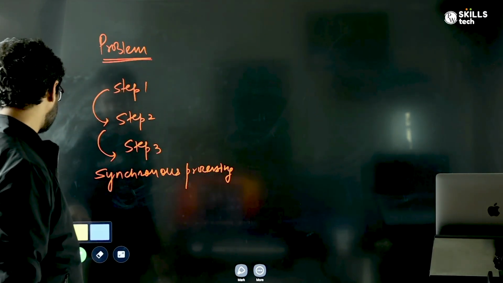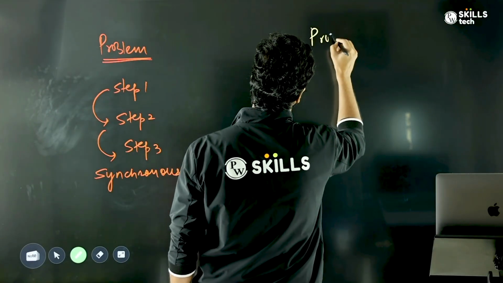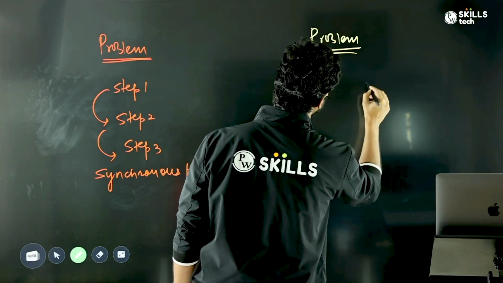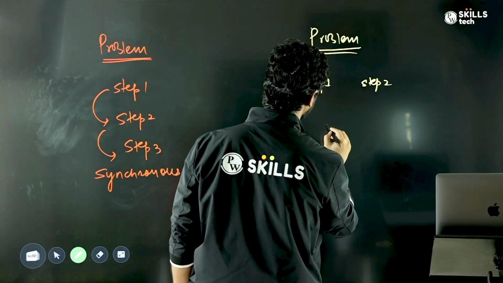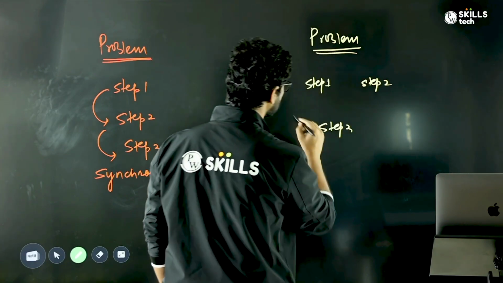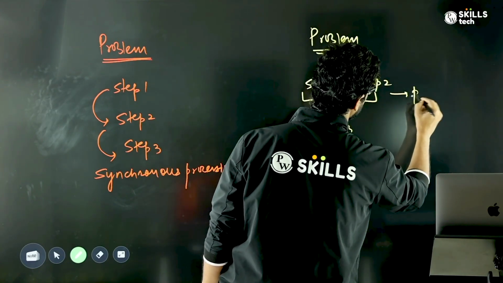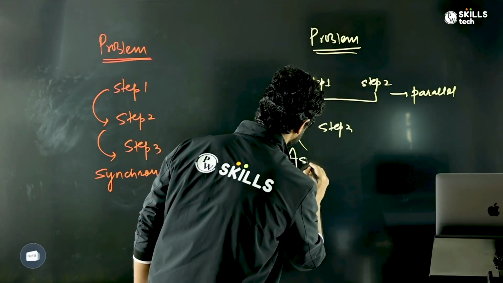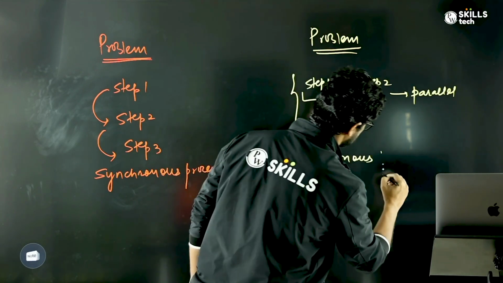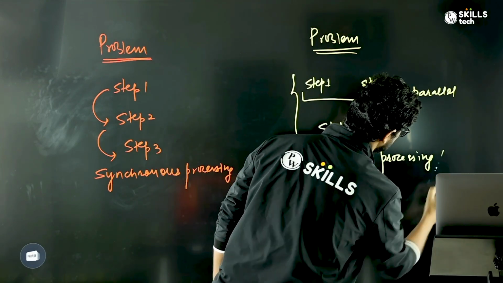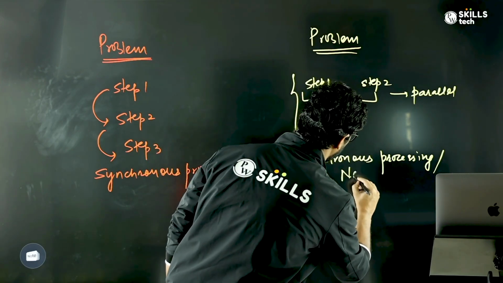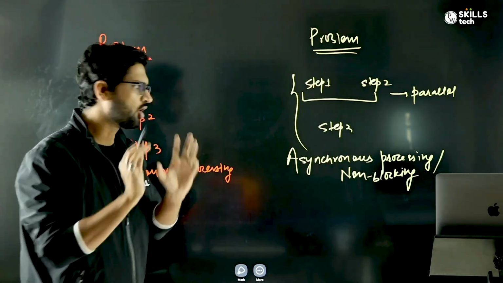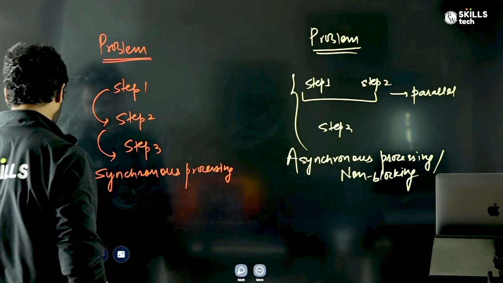On the other hand, if you have a problem where step 1 and step 2 can happen in parallel, and then step 3 happens, so multiple steps are happening in parallel, this kind of processing will be called asynchronous processing. Asynchronous processing is also sometimes called non-blocking, whereas synchronous processing will be termed as blocking.